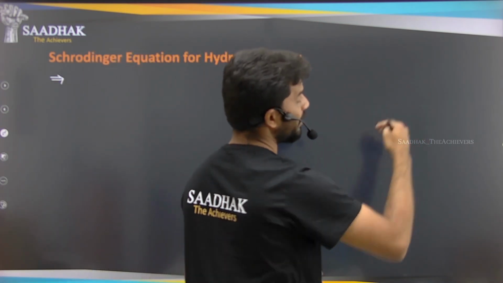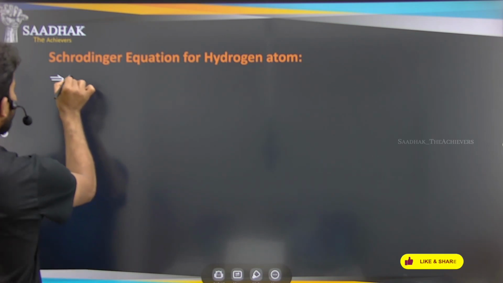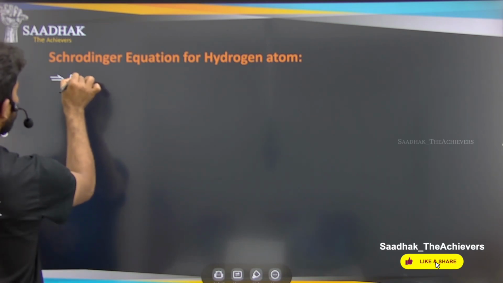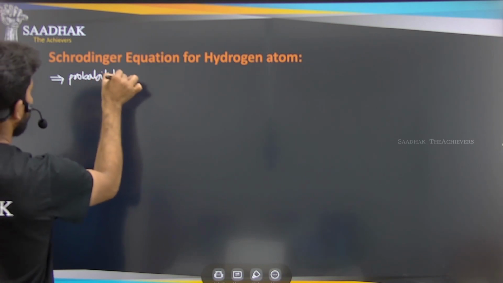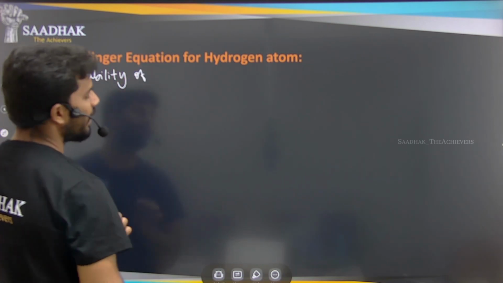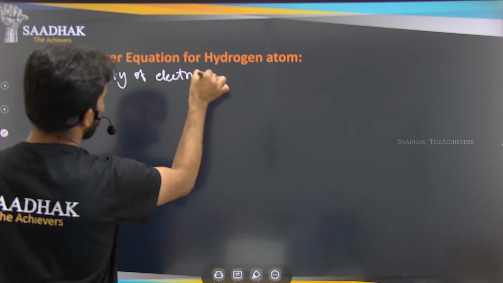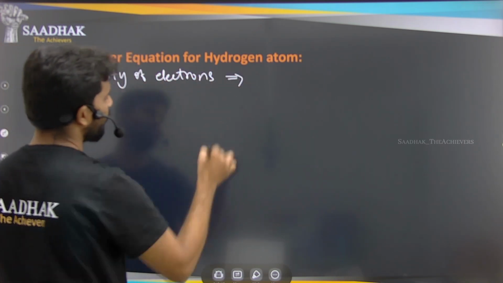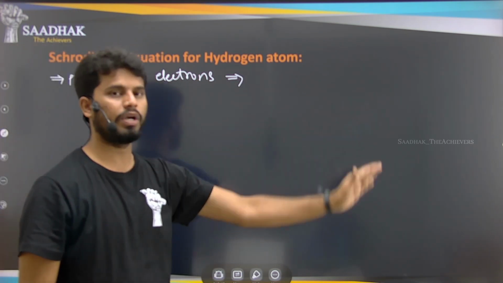At what distance will you be able to find that electron? That is the probability of finding the electron at some particular point of time or at a particular distance.